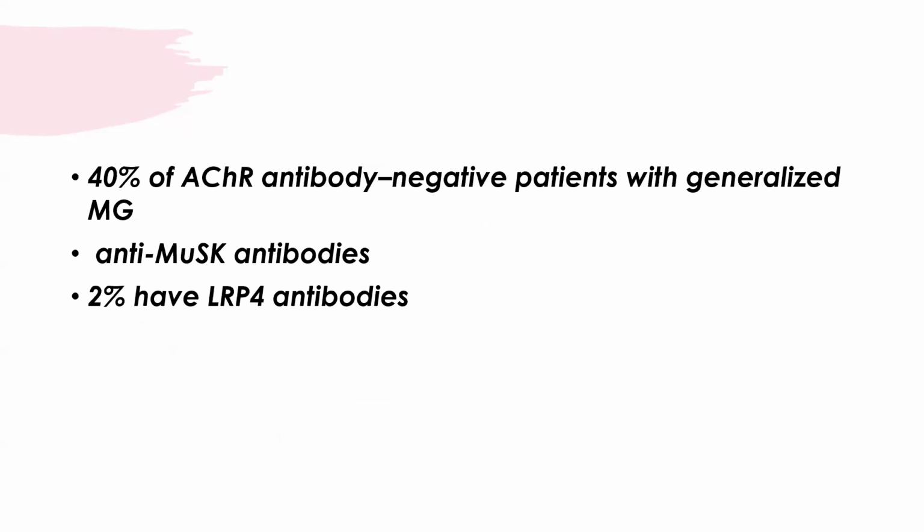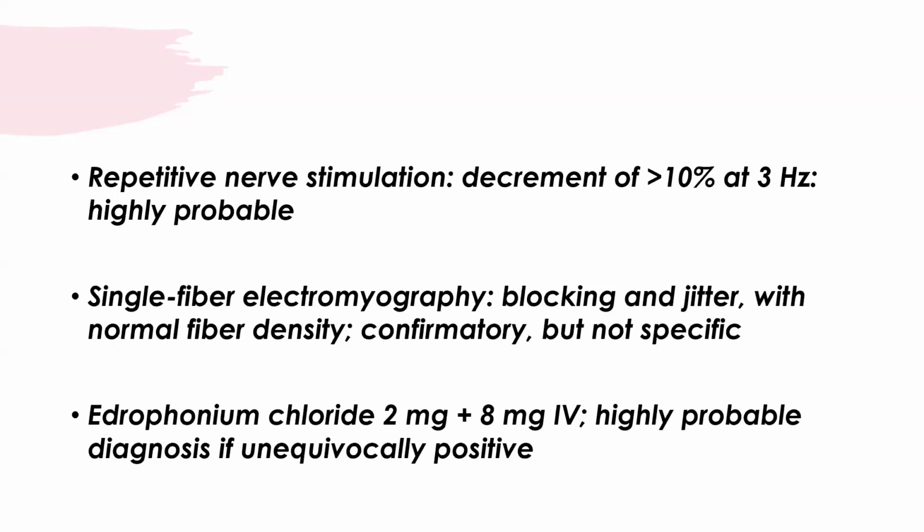So please note that in 40% of patients with generalized myasthenia gravis, acetylcholine receptor antibodies are negative. Other antibodies are anti-MuSK antibodies, and 2% have LRP4 antibody. So in those 40% of patients in whom acetylcholine receptor antibodies are negative, they show positive results for anti-MuSK antibodies.